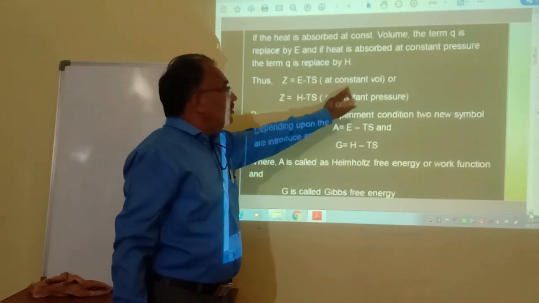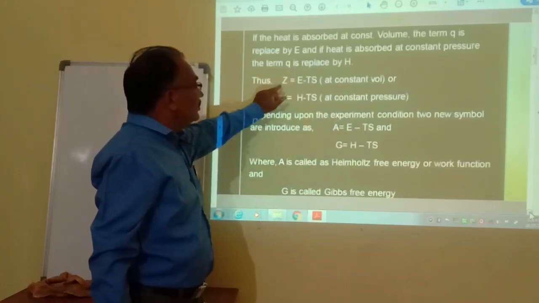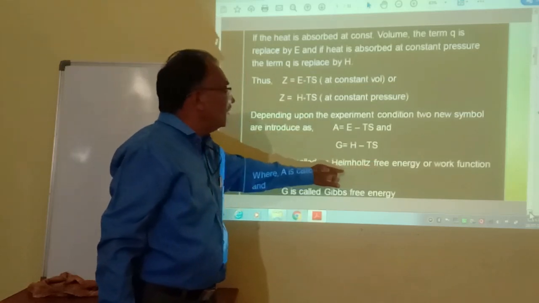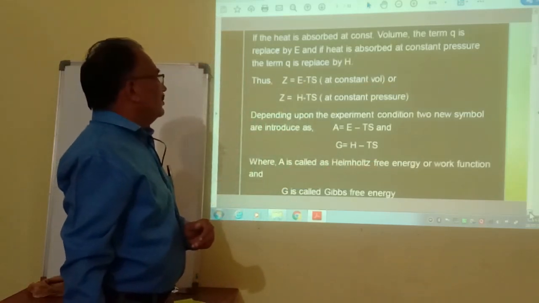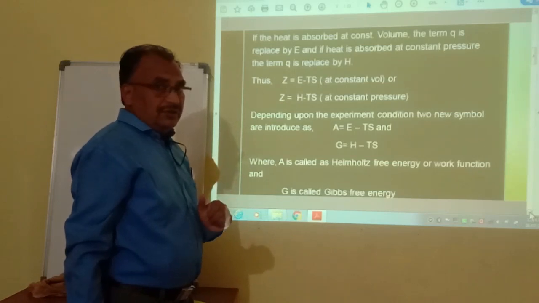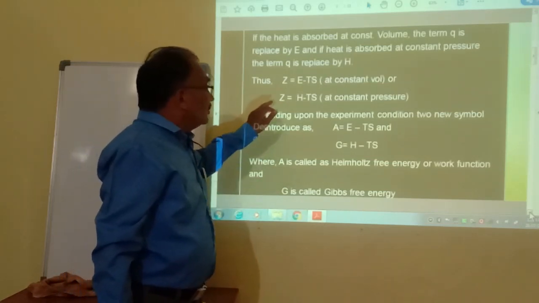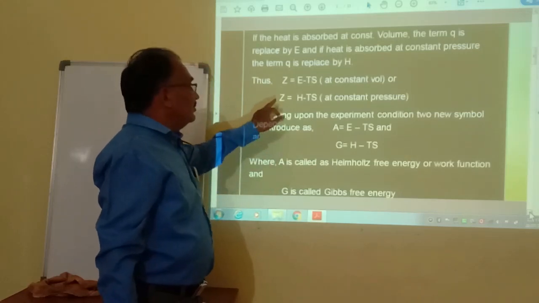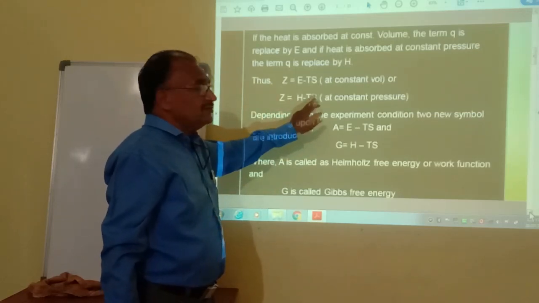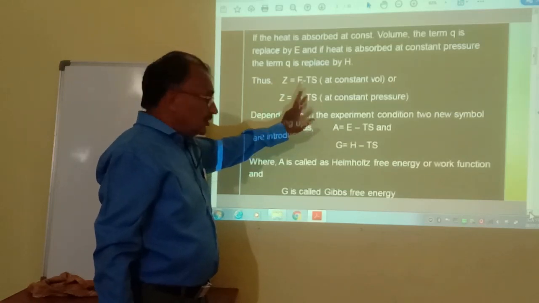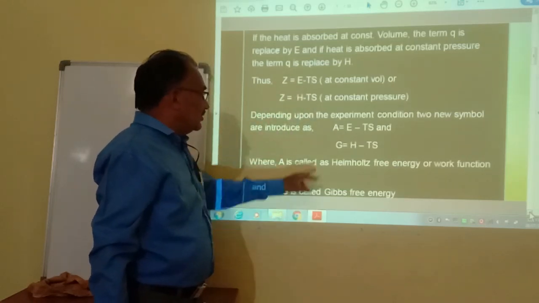If it is obtained at constant pressure, then Z is equal to H minus TS, which is called Gibbs free energy.